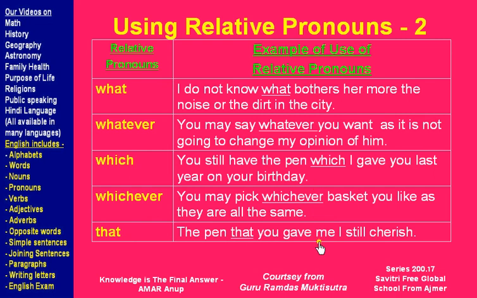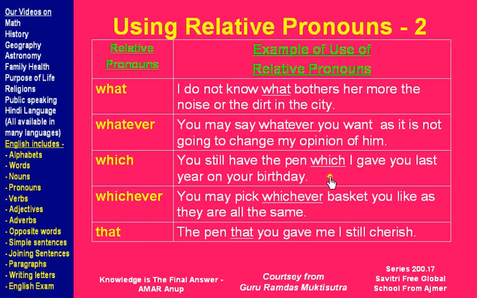Compared to all these, that is used much more frequently, and here is an example. The pen that you gave me I still cherish. So here the pen, which is a noun, is related to the rest of the sentence, telling which pen, that pen that you gave me. So here that is being used as a relative pronoun.